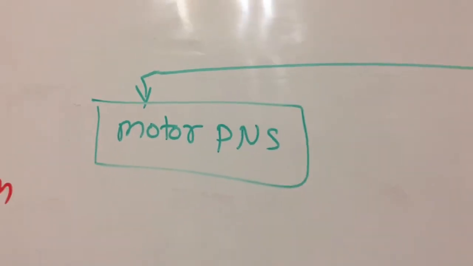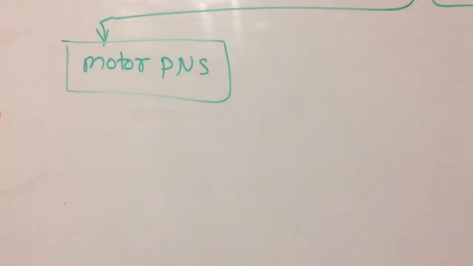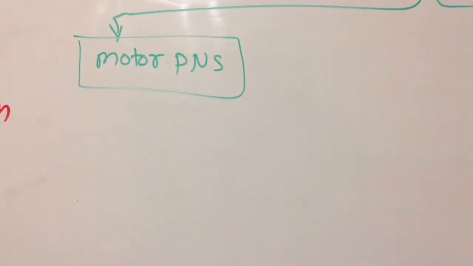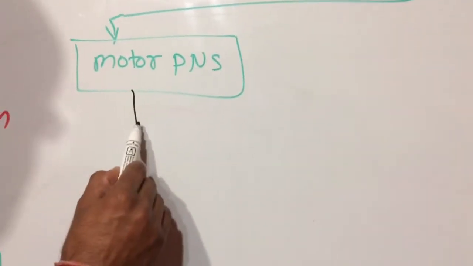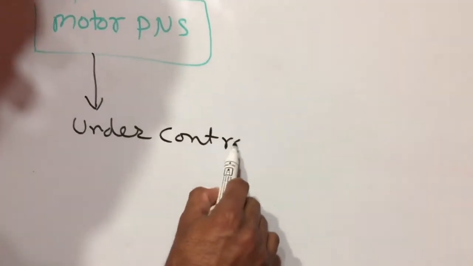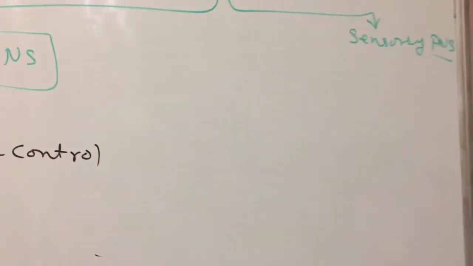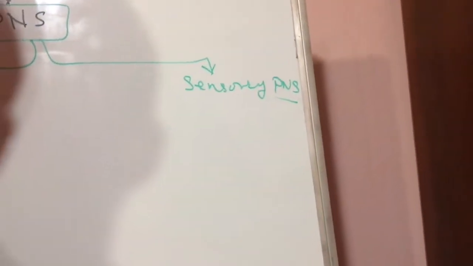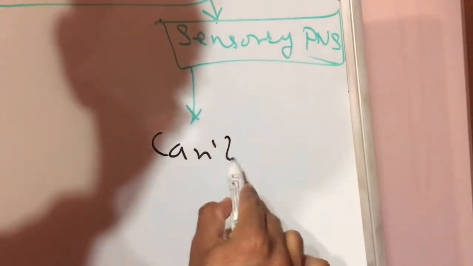There are two types of motor response: first is under control, and second is cannot control.